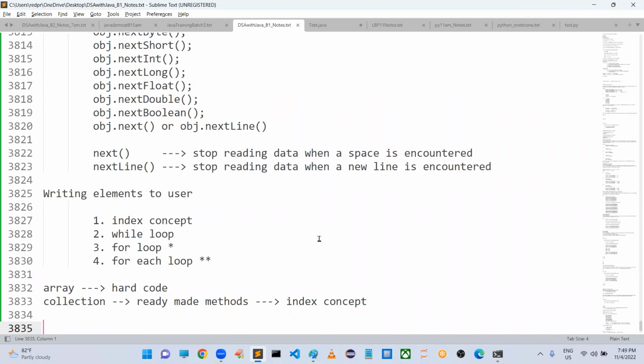Sir, while assigning 2D arrays, for example integer A, I am getting an error. Someone is asking. Yeah, correct. This one is correct.